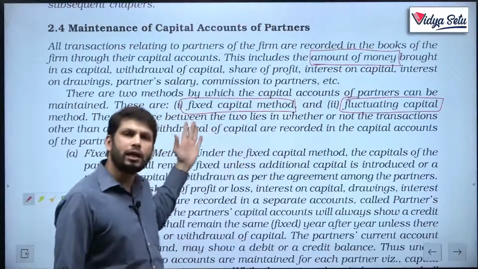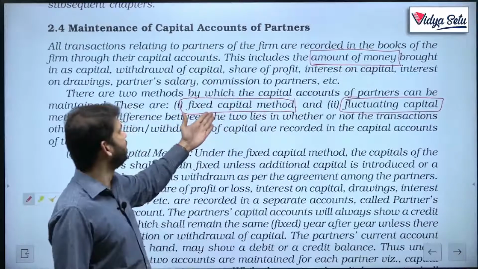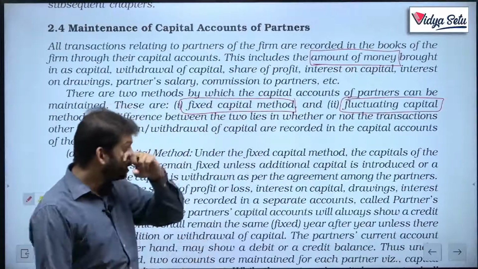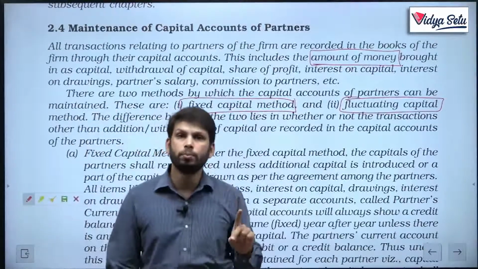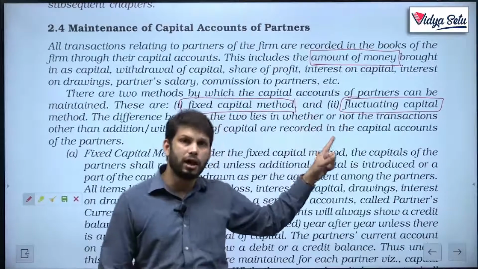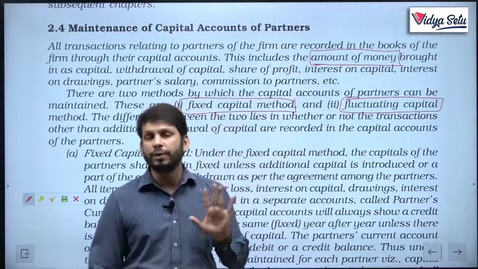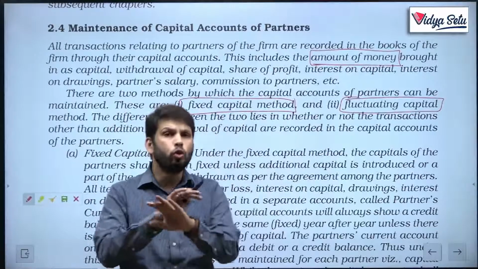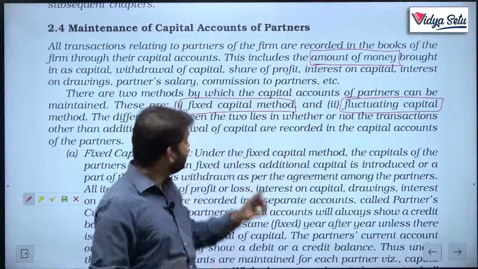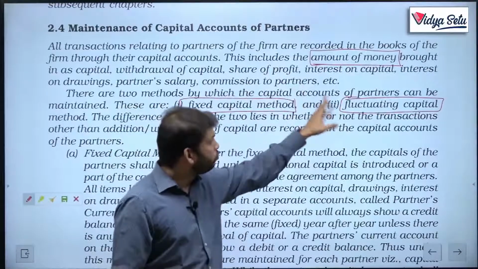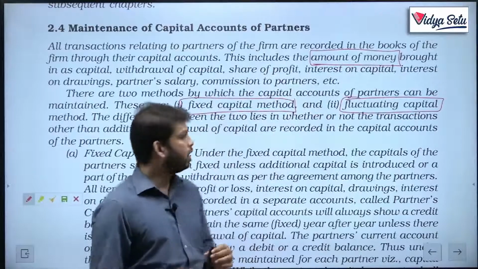What the technical terms are, we'll understand when we study fixed capital method, and I'll tell you then. But we need to assume one thing, that if the question is silent about which type of capital account you have to make, and by looking at the question you do not get any idea that fixed capital method has been used, by default we will make fluctuating capital account.